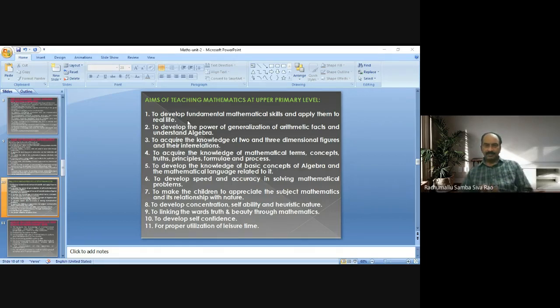After completing upper primary level, a student has to apply the mathematical abilities, skills and concepts to solve problems of real life. He should be able to apply those skills in real life.